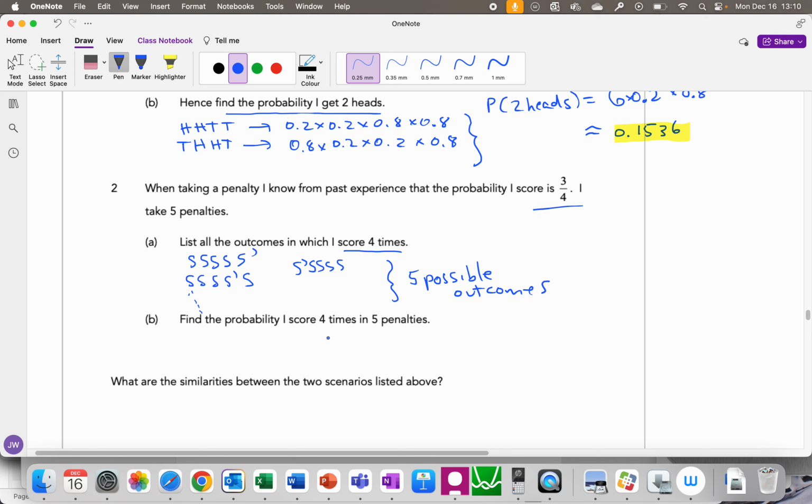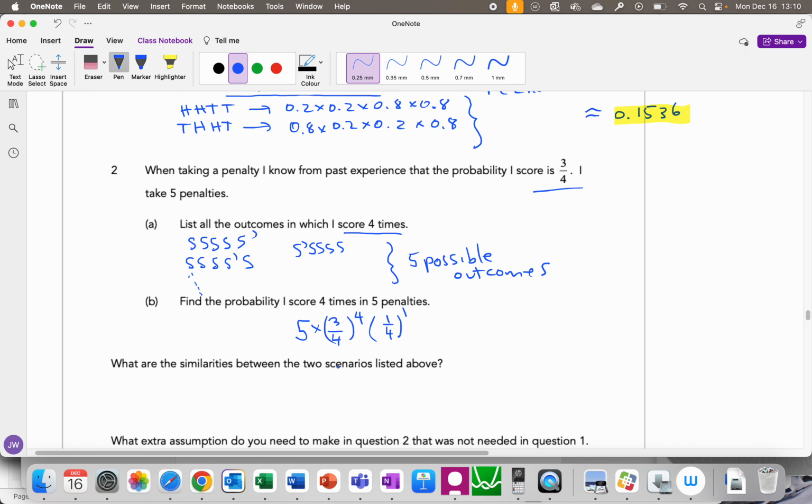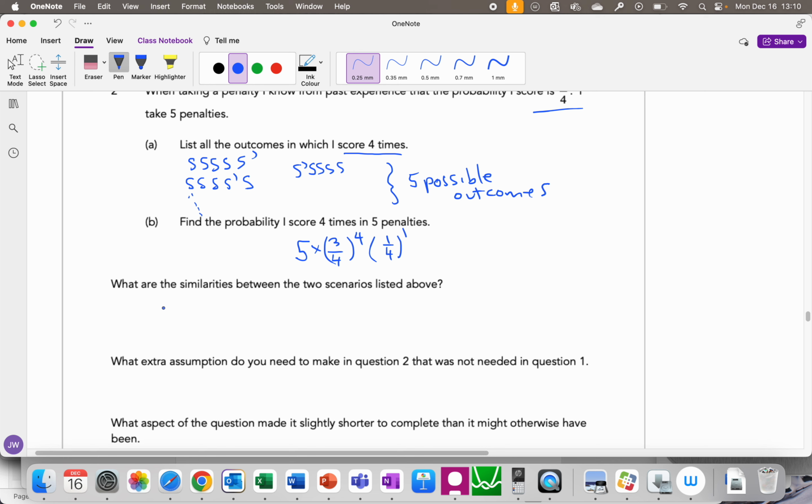What's going to happen is we are going to score a penalty 4 times, and then we're going to miss once. And that can happen in 5 different ways. Picture a humongous tree diagram where you would be adding all of those up. So how are these scenarios similar? Hopefully you can see that in order to find the probability, it's always the number of ways to get the desired outcome,